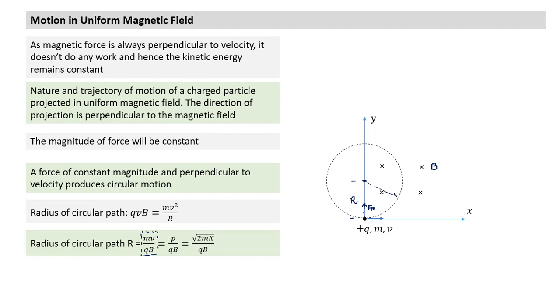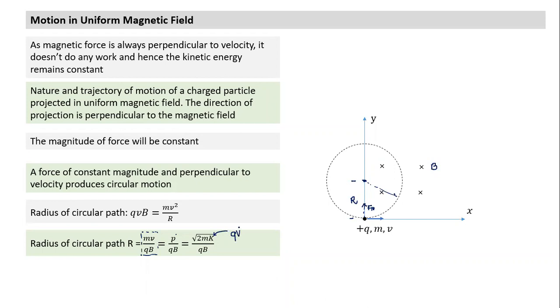I can write this expression in three forms. This is mv by qB. This term mv is nothing but momentum, so sometimes information is given in the form of momentum. The same equation can be written as p by qB. And momentum also can be expressed in terms of kinetic energy. So when kinetic energy is given, I can write it in this form: square root of 2m into K, K being the kinetic energy, divided by qB. But even K sometimes can be written in the form of qV.